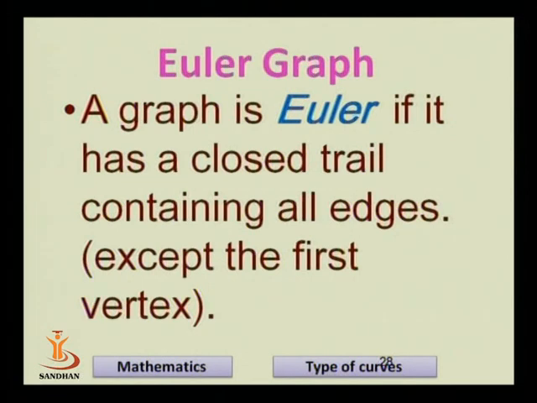Now what is an Euler graph? An Euler graph has a closed walk, a closed trail containing all edges. The starting vertex and ending vertex in a closed walk or closed trail are repeated.